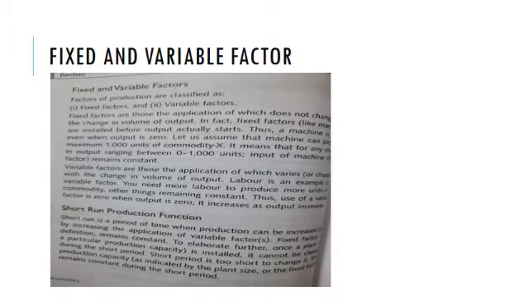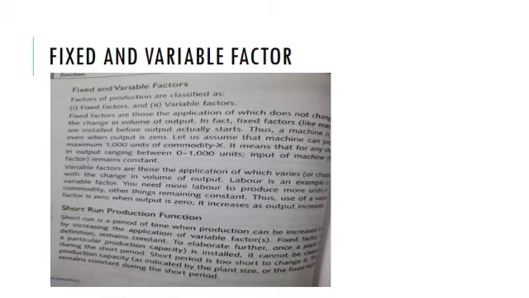Now, fixed and variable factors. Fixed factors are those the application of which does not change with change in volume of output. In fact, fixed factors like machines are installed before output actually starts. Thus, a machine is there even when output is 0. It is there even when output is 1000 units, which is the maximum capacity of the machine.